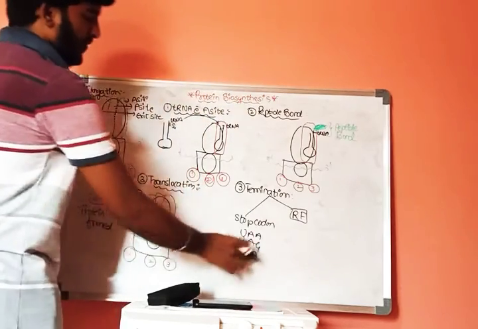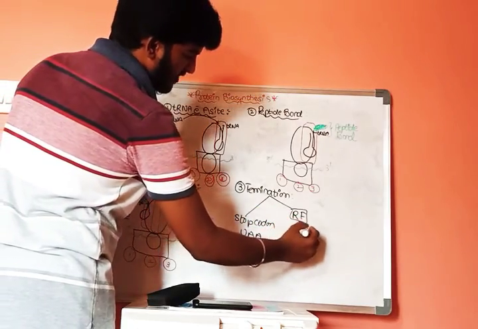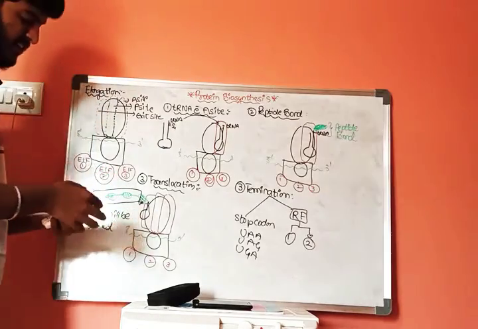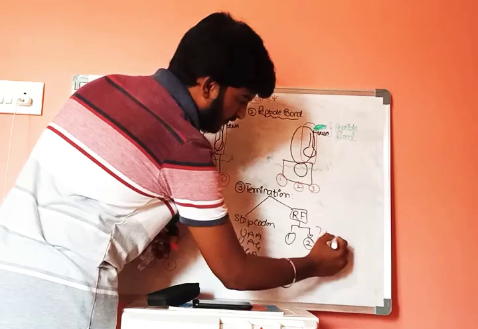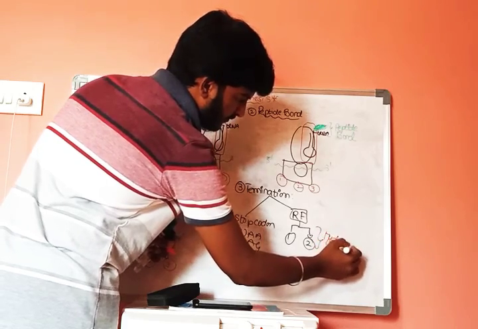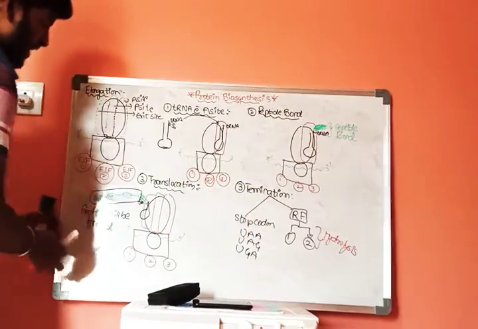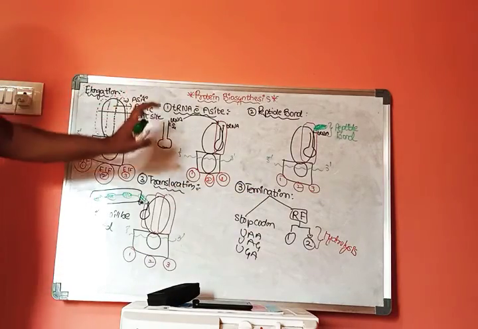These are the 3 different types of stop codons, and there are 2 releasing factors, the first releasing factor and the second releasing factor. These 2 releasing factors will undergo hydrolysis and will result in the formation of protein. This is the complete description of protein biosynthesis.